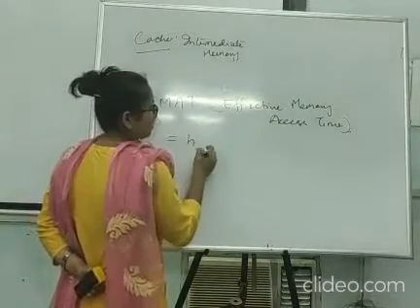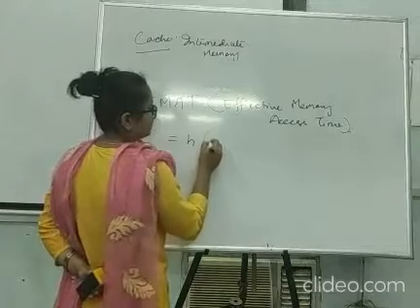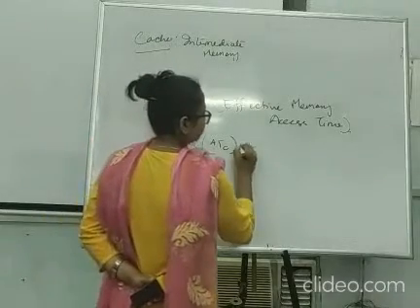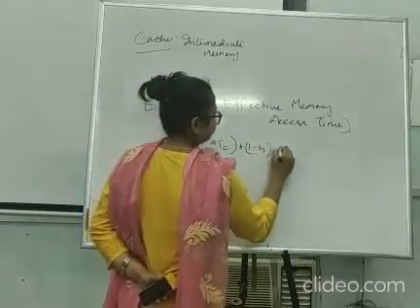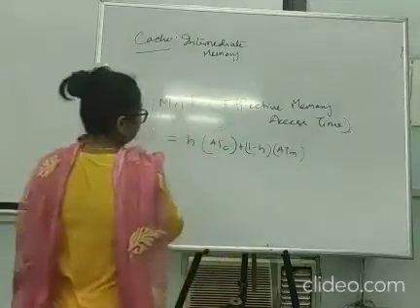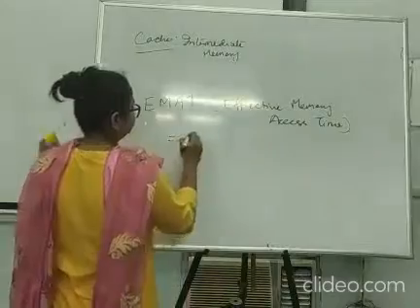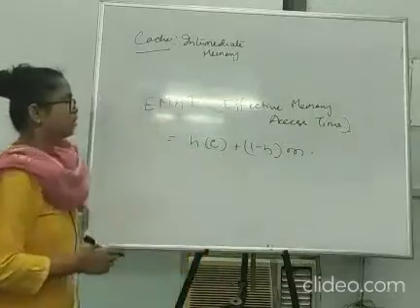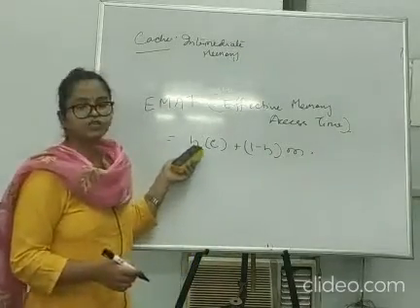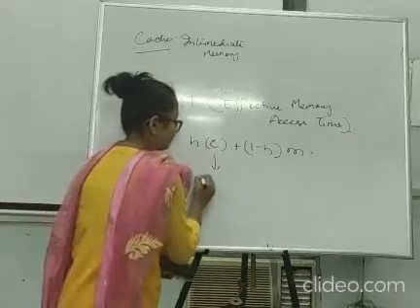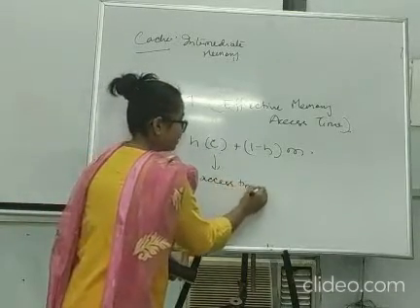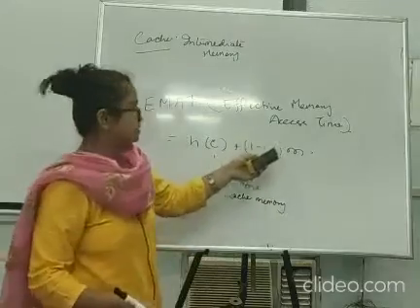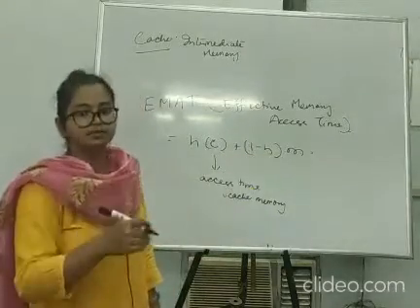Hit ratio H of cache times access time of cache C, where H is the hit ratio of cache and C is the access time of cache memory, plus 1 minus H times the miss time. 1 minus H means the number of times a miss takes place.